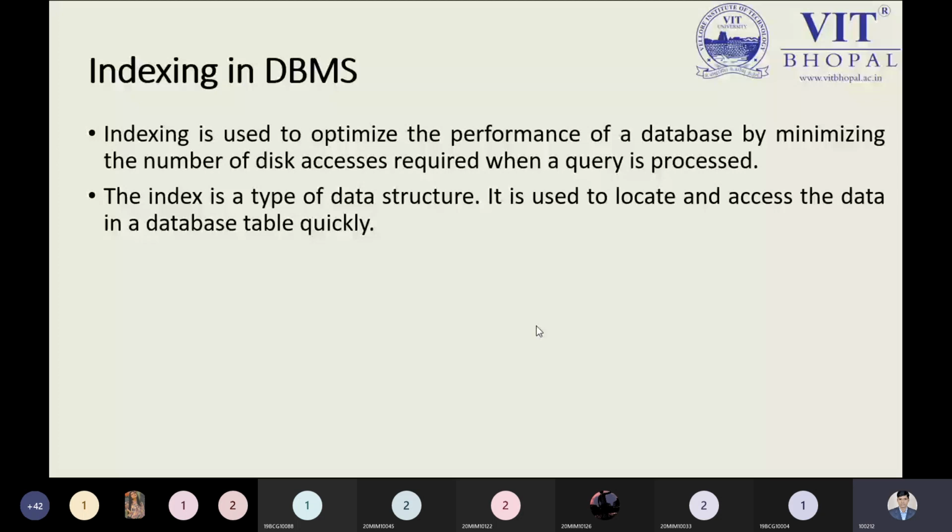You can understand it like this: in a class we have 64 or 65 students. Each and every student belongs to his or her roll number. If I need to determine the students who belong to enrollment numbers 50 to 55, they will come here and tell me about themselves. Here I'm making a cluster, and out of this cluster I'm applying the indexing.